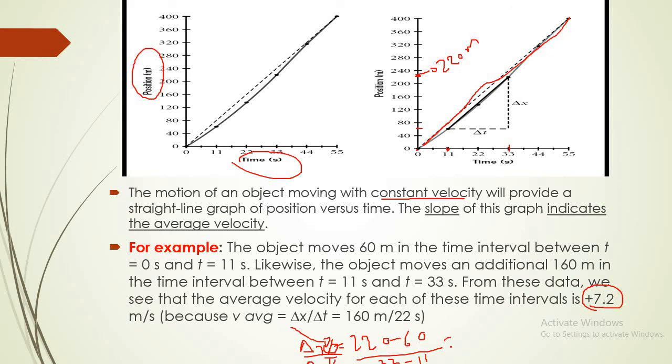So the answer will be 160 divided by 22, and the average velocity will be equal to positive 7.2.